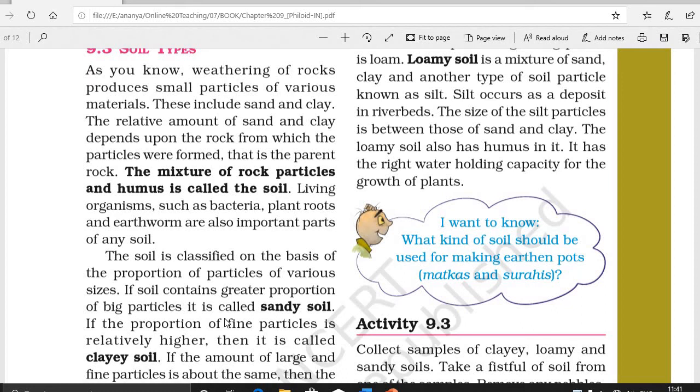Today in this video we will learn how soil is formed and what the types of soil are. We know that soil is formed from the weathering of the parent rock, and the texture of the soil depends upon the parent rock only. This process takes time, maybe 100 years, before fine soil is formed.